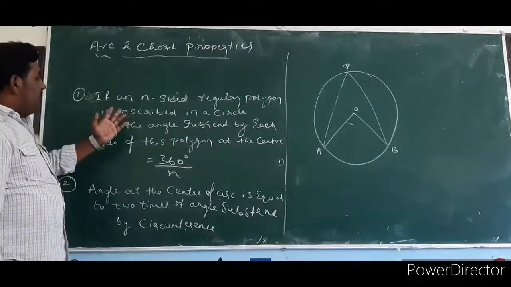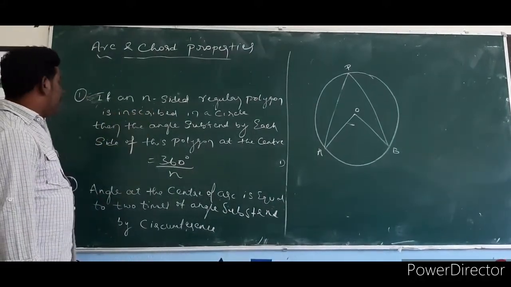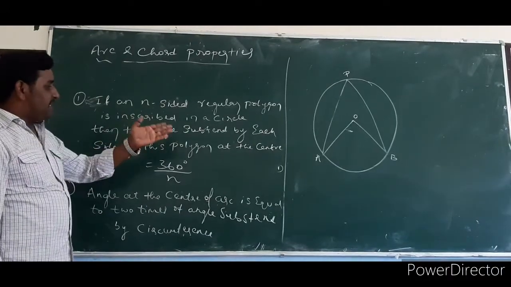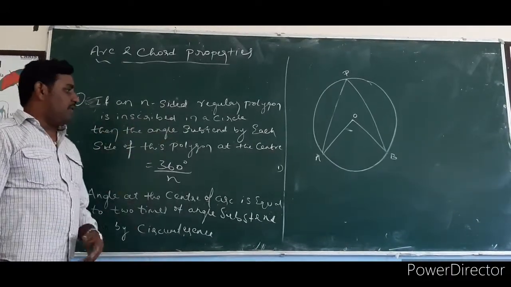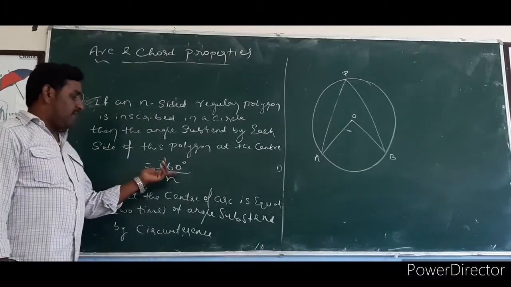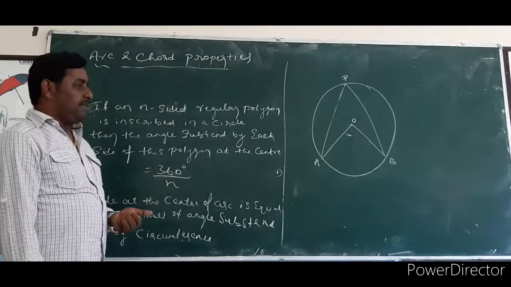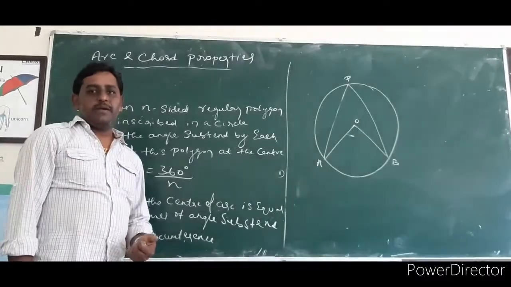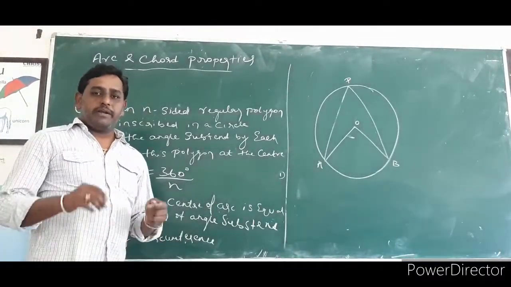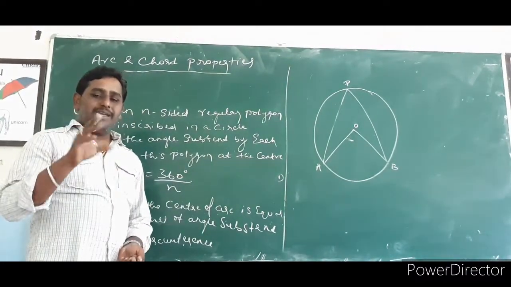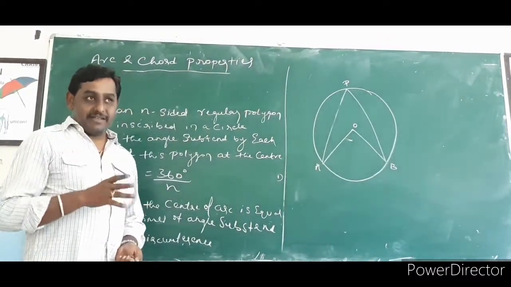Next, if an n-sided regular polygon is inscribed in a circle, then the angle subtended by each side of the polygon at the center is calculated using 360 degrees divided by n. What is the meaning of this statement? A regular polygon means all the sides of the polygon are equal in length.